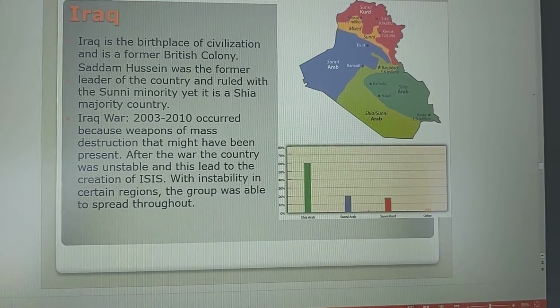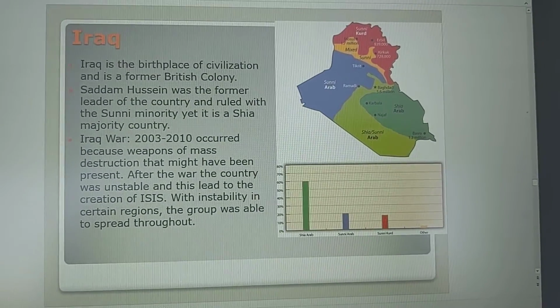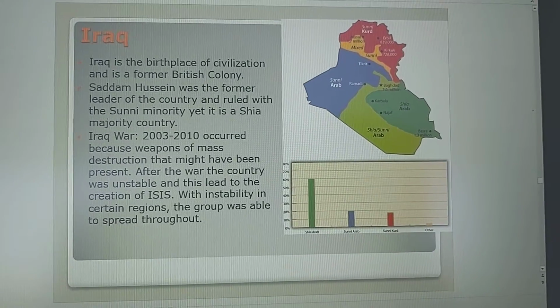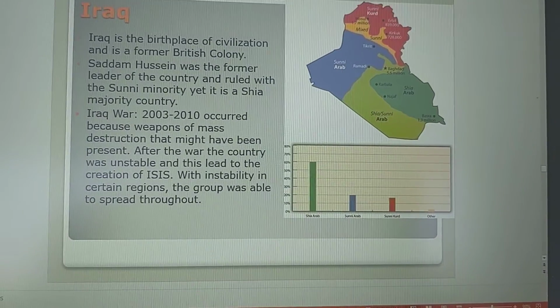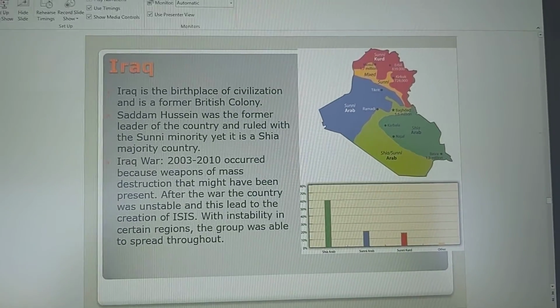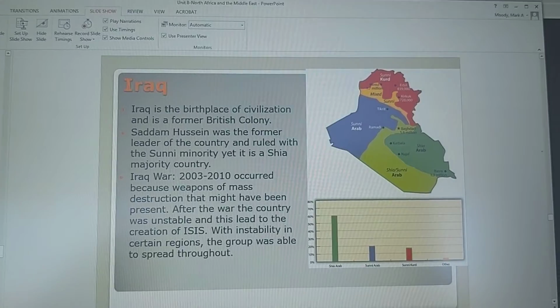And what's interesting, too, is that you also had the war there from 2003 to 2010, supposedly because of weapons of mass destruction. However, when the United States pulled out, then you had ISIS going throughout Iraq, although, again, Iraq has been fighting them back.